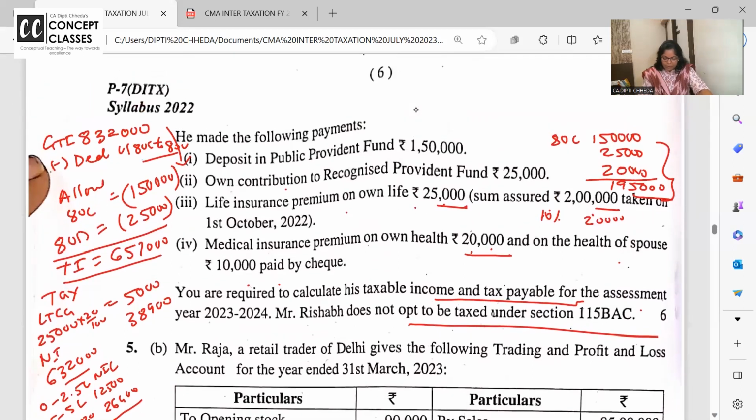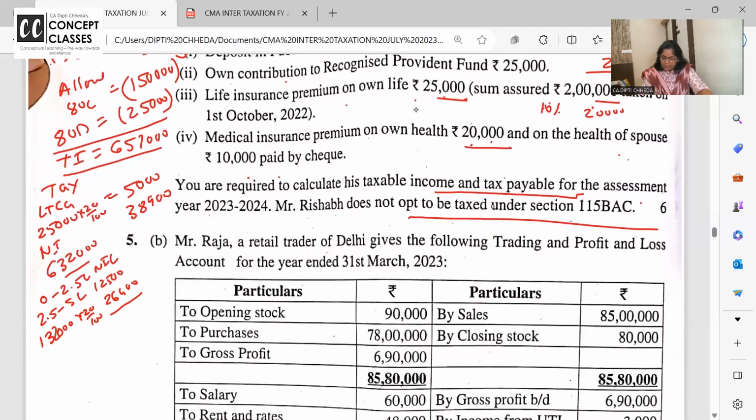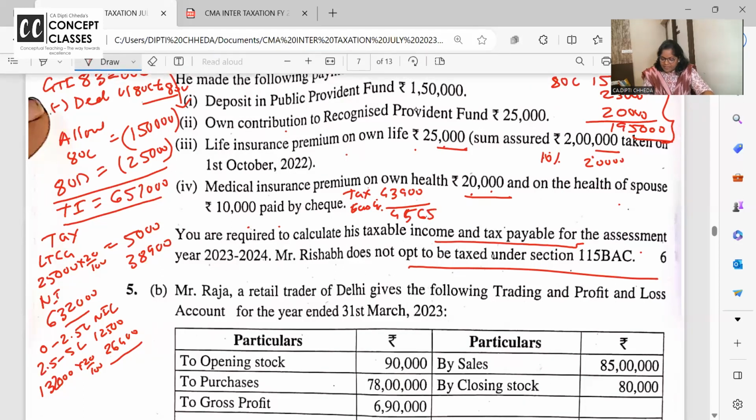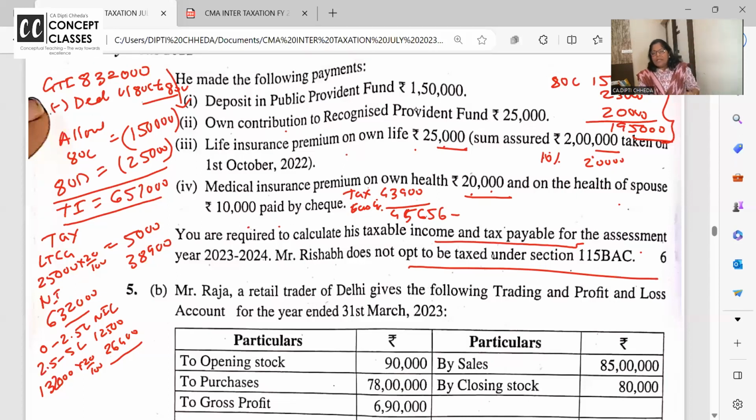अभी थोड़ा ज्यादा गड़बड़ हो गया है. जगह नहीं है मैम, जगह नहीं है. So I'm doing it here. 43,900 is your tax. Surcharge is not there, but ESES तो आएगा ना 4%. So directly I'm doing 104%. आप मत करना, अच्छे से लिखना. 45,656 is my tax payable.